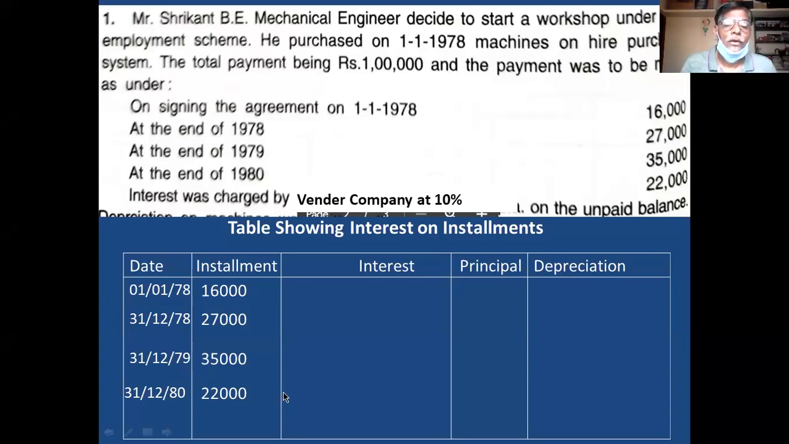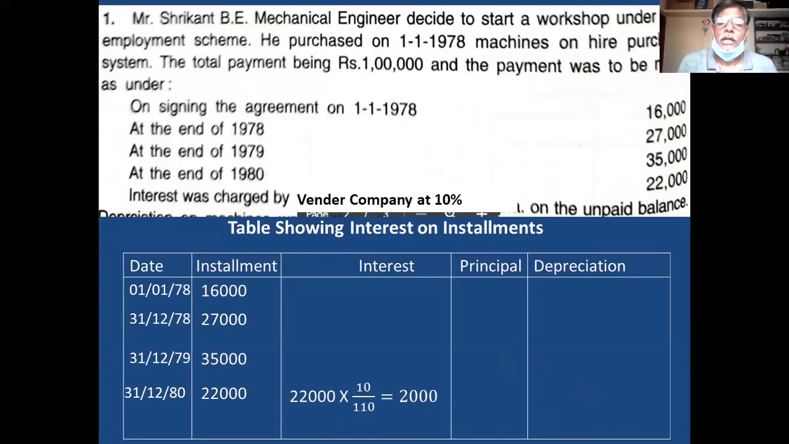You see here, 22,000 into 10, rate of interest is 10, divided by 110, not 100. Remember this. How do I get 110? For every 100 rupee, 10 rupee interest. Total is 110. So 22,000 into 10 divided by 110 is equal to 2,000. This is the important one. Remember this.